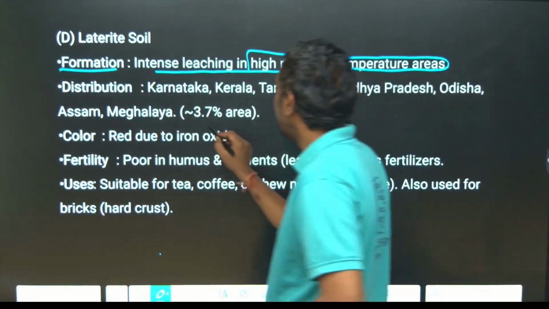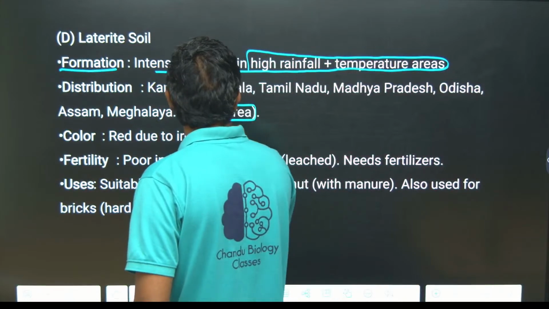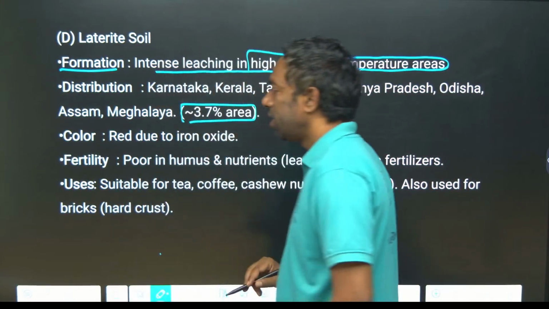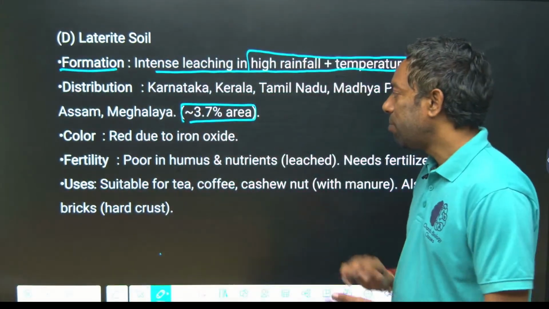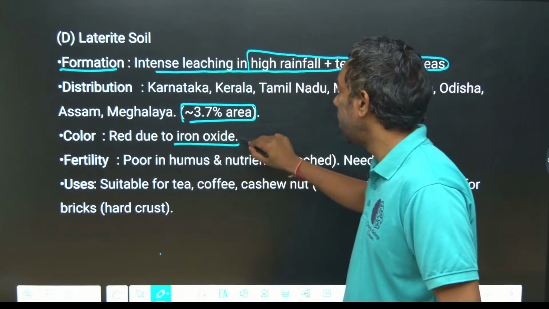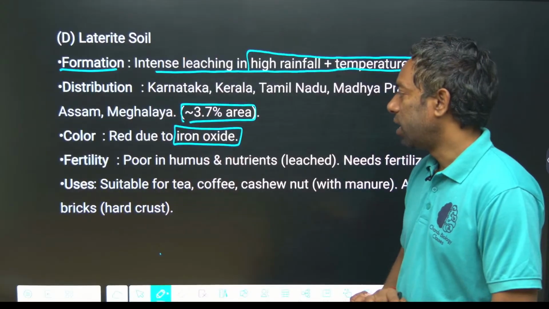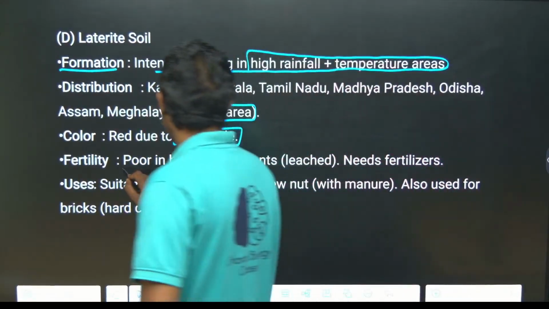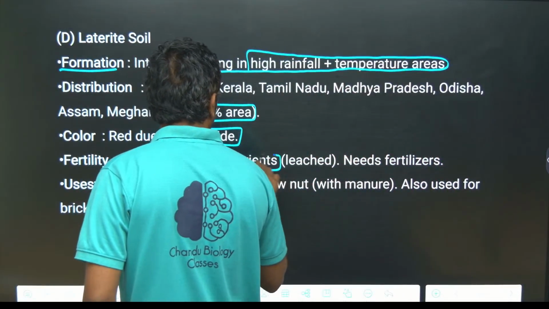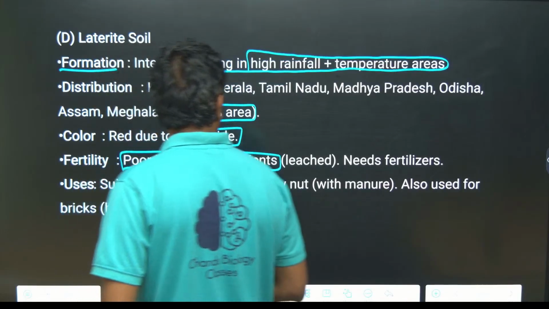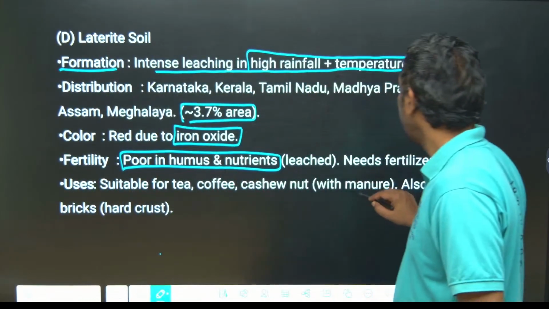It is about 3.7%, guys. It can be red due to the iron oxide. Fertility is poor, very poor humus and nutrients.